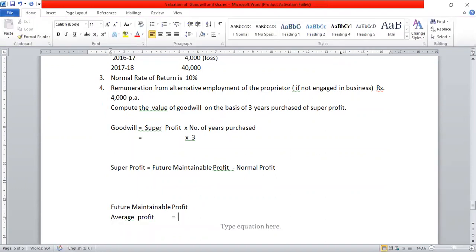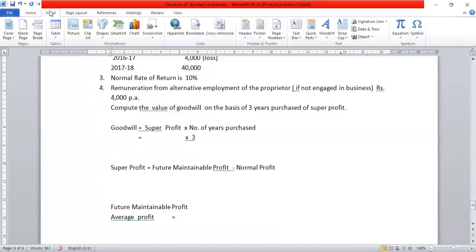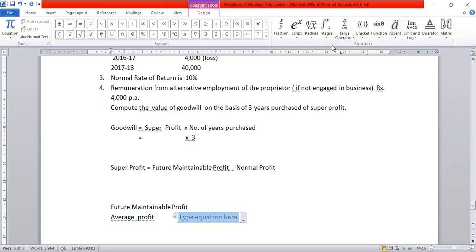Average profit equal to total profit, if there is a loss, we have to minus it, divided by number of years.